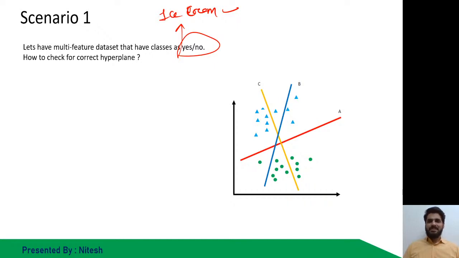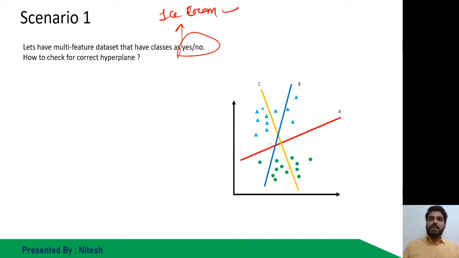Okay, got it. The best hyperplane, as you can also see over here, is A.